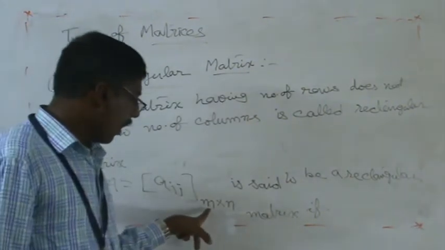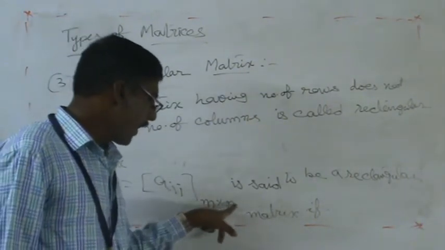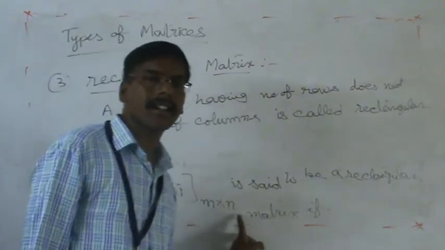Already we know that the order of this matrix is m by n. This is represented as a rectangular matrix.